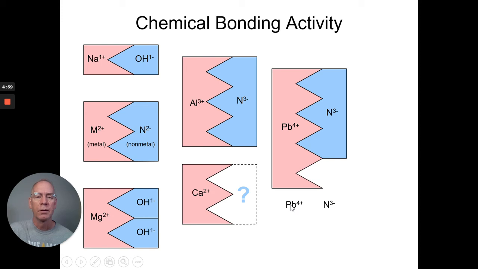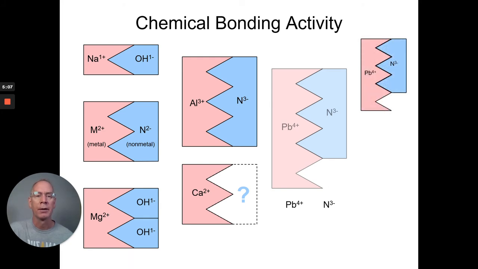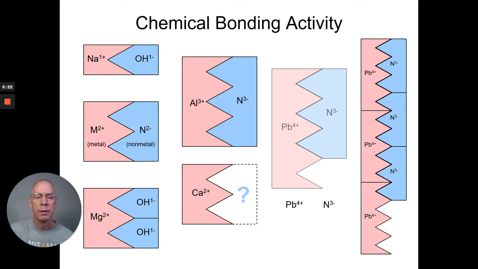Now, let's look at this one. We looked at this earlier and said this is a problem, Pb with a 4 plus and an N3 minus. So if we take the Pb 4 plus and N3 minus, we would definitely need more negative charge. So if we only have N3 minus, we'd put another one there. Now we need more positive charge, so we put another lead. Now we need more negative charge, more positive charge, more negative charge, and finally get to what we want. Now the formula for this would be Pb3, there's three of those, N, 1, 2, 3, 4. So Pb3N4. We could have got that by simply crisscrossing the charges.